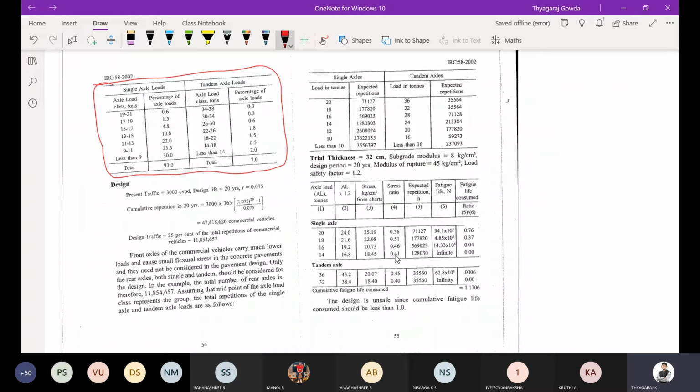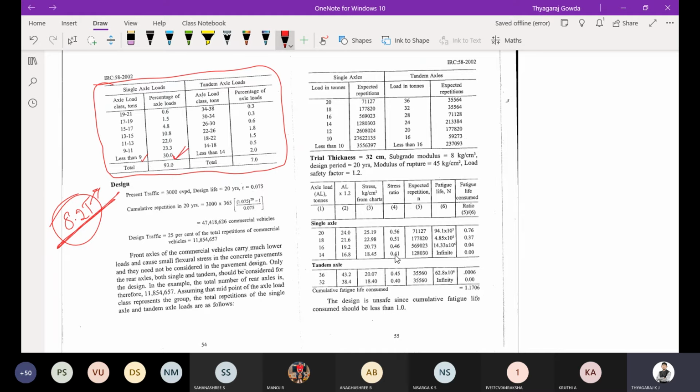And always remember, less than 9 ton. We know that the permissible axle load limit is 8.2 ton. So less than 9 ton means more number of vehicles will be moving. There are more axle loads because the permissible is 8.2 ton; if we move beyond it, it is considered an offense. So the axle load limit should be less than 8.2 ton, that is 9 ton. That's why it is more numbers.